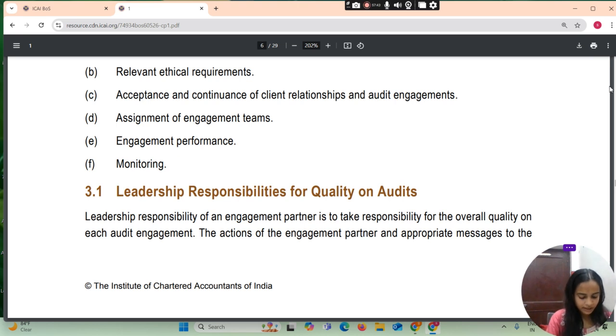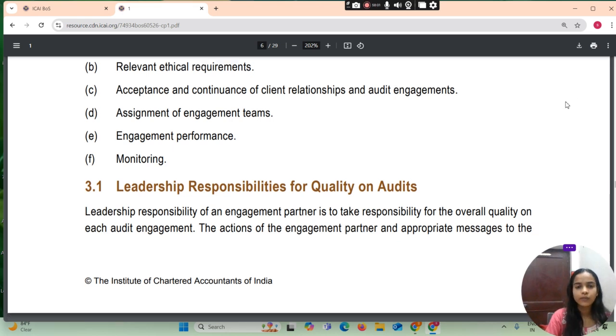Leadership responsibility of an engagement partner is to take responsibility for the overall quality on each audit engagement. The actions of the engagement partner and appropriate messages to the other members of the engagement team, in taking responsibility for the overall quality on each audit engagement, emphasize the leadership responsibility for quality on audit.